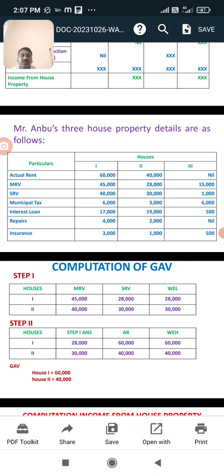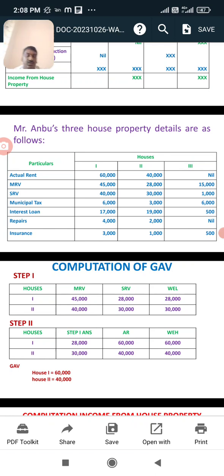For house 1, take municipal rented value or standard rented value, whichever is higher. Municipal rented value is 45,000. Standard rented value is 28,000. Whichever is higher means the lower, so 28,000. Next, for house 2, municipal rented value or standard rented value, whichever is lower: 40,000 or 30,000, whichever is lower, the answer will be 30,000.